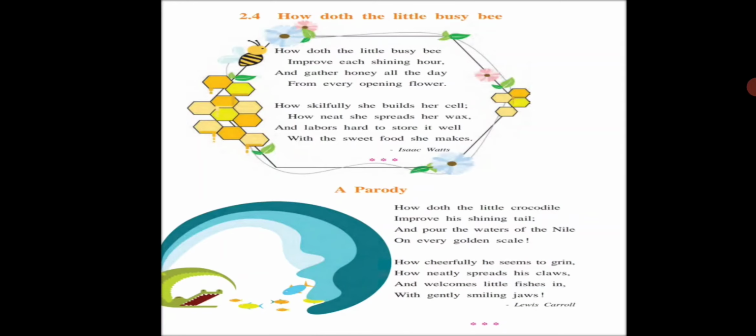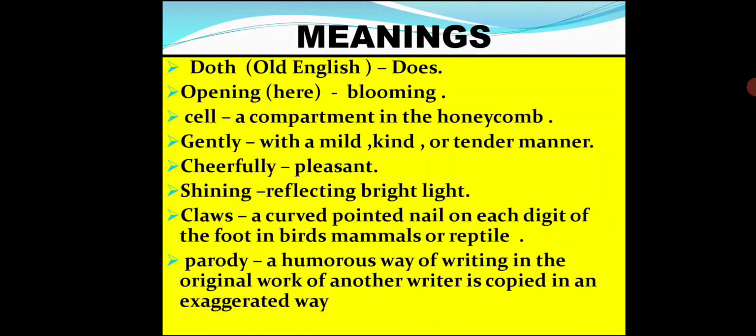So here, let us have a look at the meaning of the words. The first one is doth, that is does. Opening means blooming. Cell, a compartment in the honeycomb.